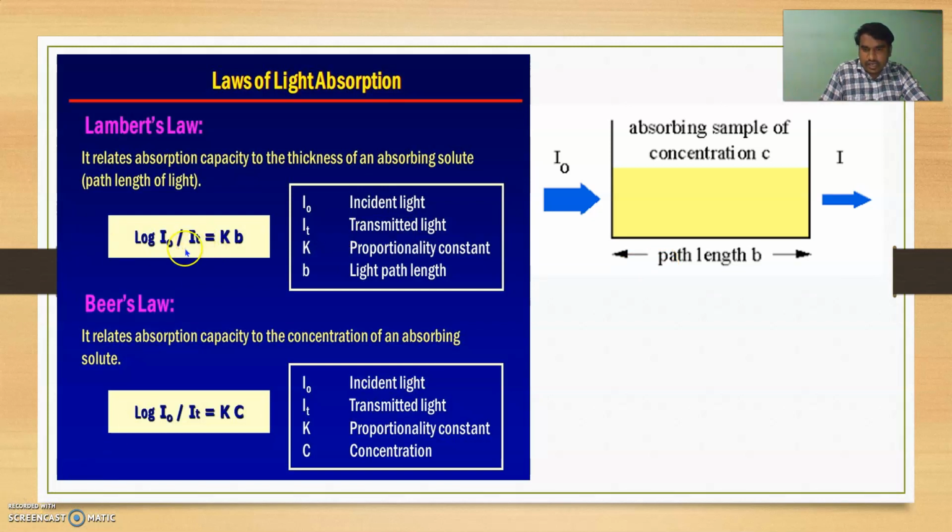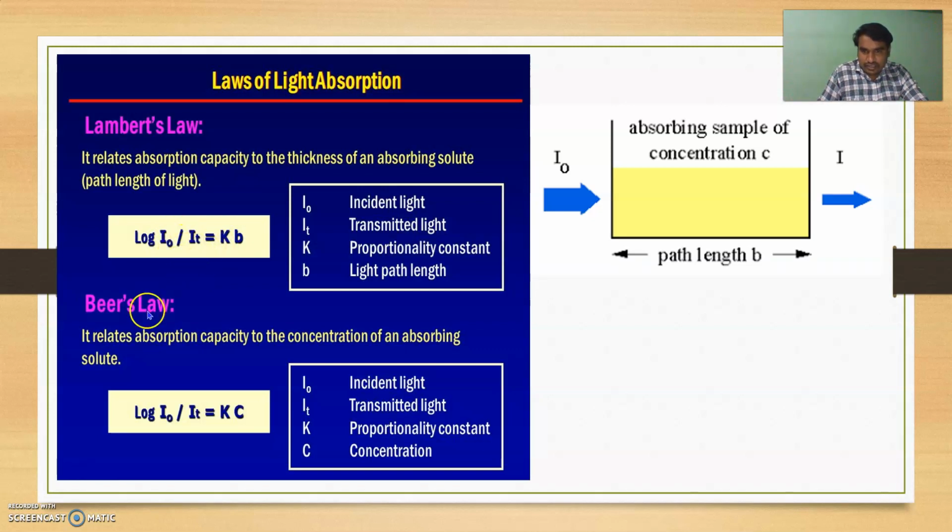So here log I0 upon IT is equal to Kb. I0 is the incident light, IT is the transmitted light, K is the proportionality constant, and b is the light path length. So according to Lambert's law, log I0 divided by IT is directly proportional to Kb. So the transmitted light decreases with the path length and is inversely related to the incident light.